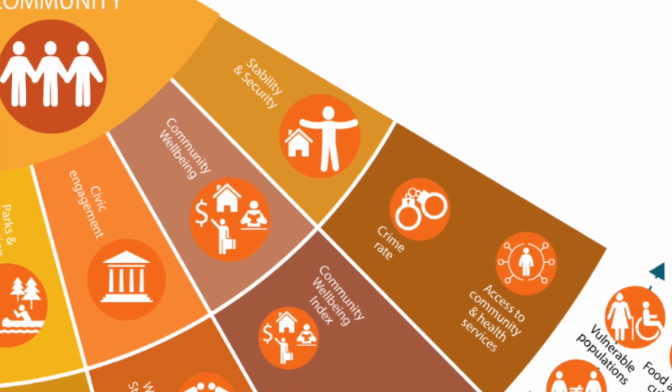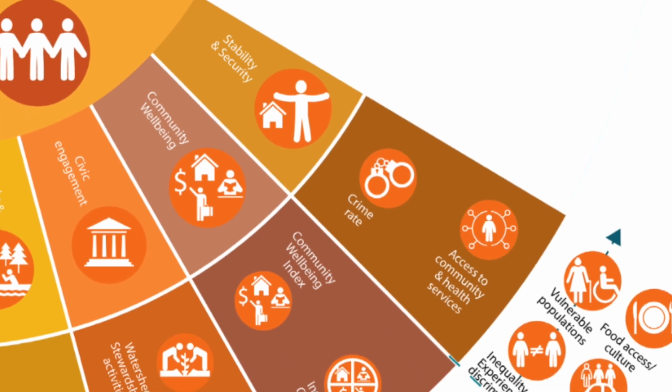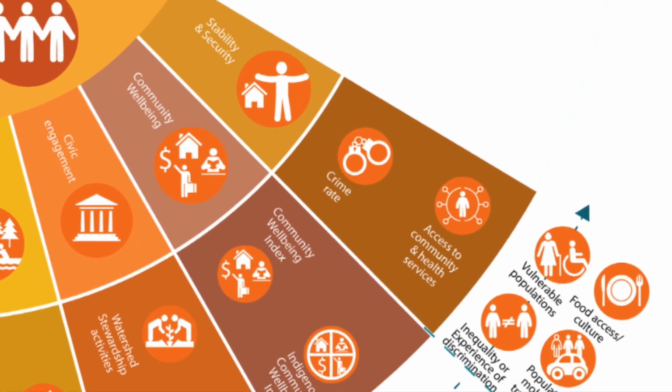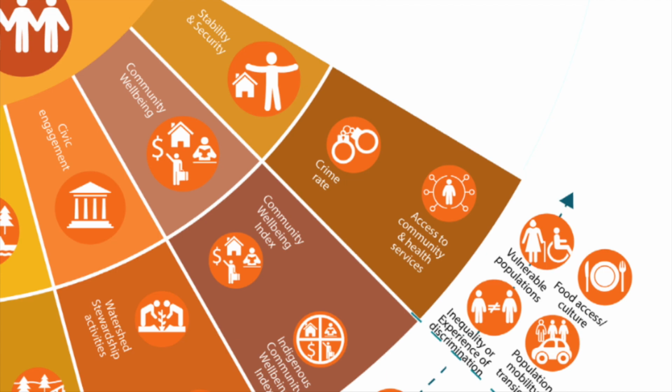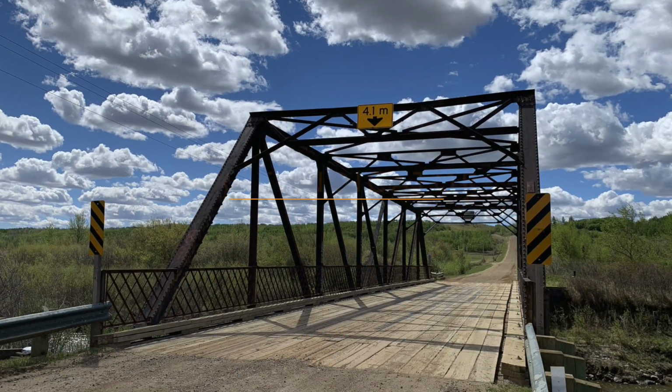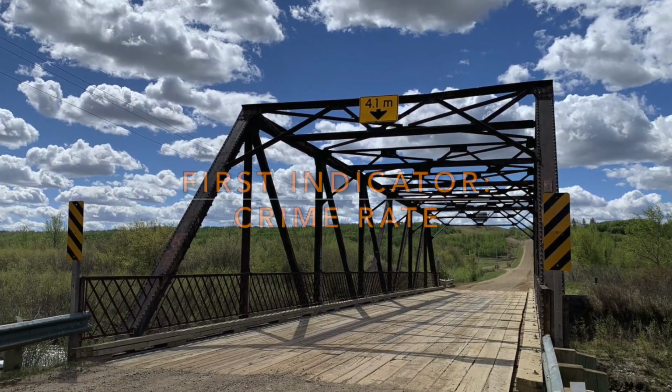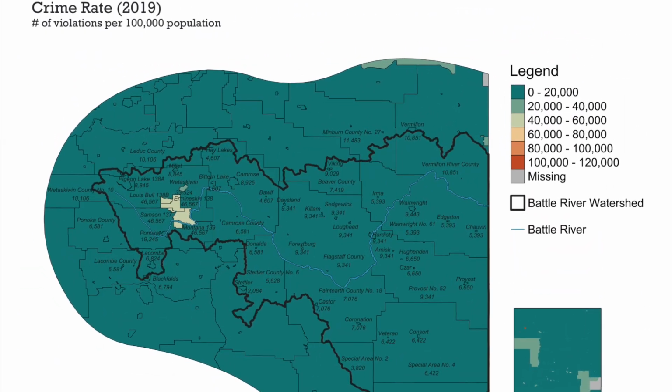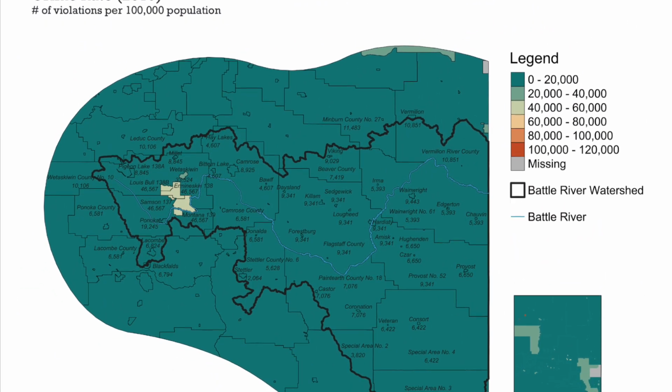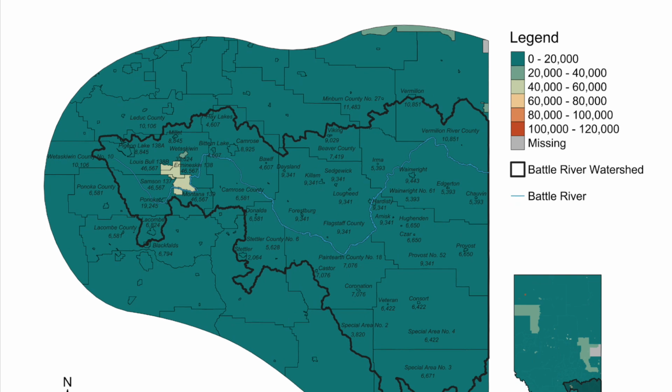Crime rates can indicate the well-being of a community, and access to community and health services is integral to the well-being of the people and the community. The first indicator researchers used was crime rate. ECHO researchers created this map indicating the crime rate in the Battle River Watershed using Statistics Canada data from 2019.